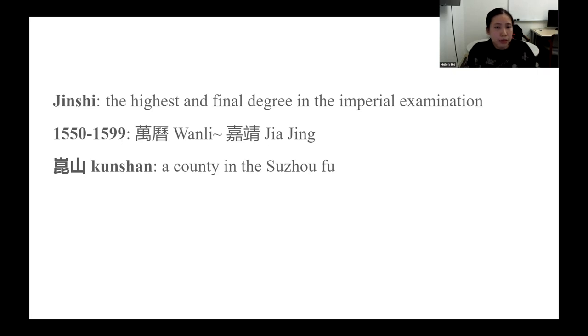And it is a time period which marks the climax of a very, very mature bureaucratic system in Chinese history. And we're curious to know where did all the people, all the talents come from in this very mature moment of bureaucratic history. And we're curious to learn about this specific region. Kunshan is a county in Suzhou in southern China. So let's say we have this question and we have these three parameters that we care about. Let's see how we can use the database to actually execute this query.